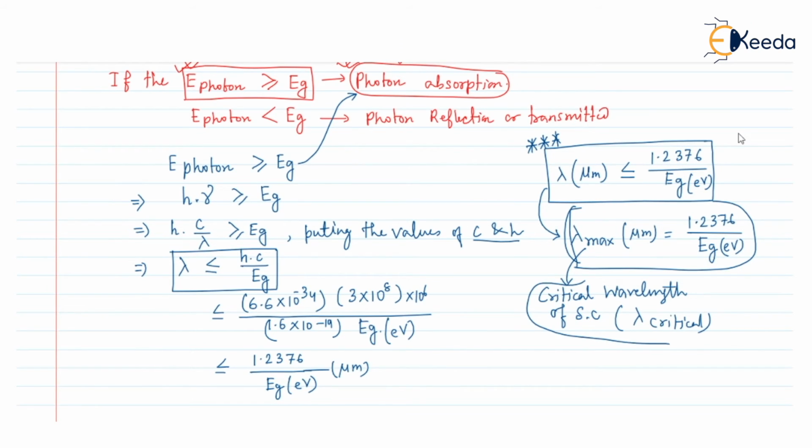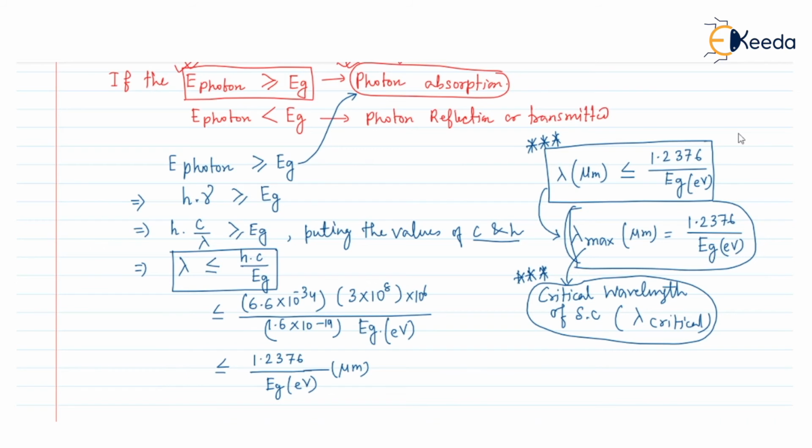That means this is the maximum wavelength that can be absorbed by any semiconductor. For this case, in the GATE examination, they generally ask the critical lambda question. They give you the data about Eg and ask for the critical lambda.